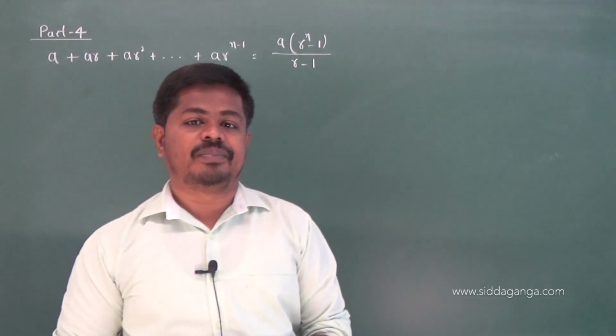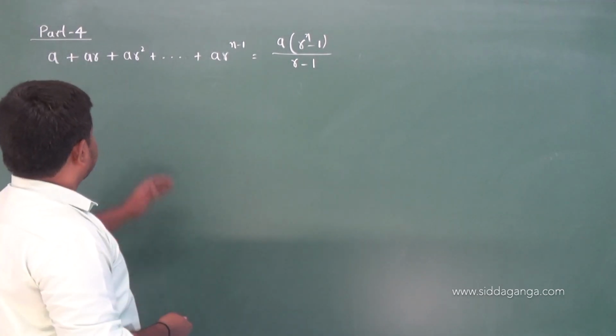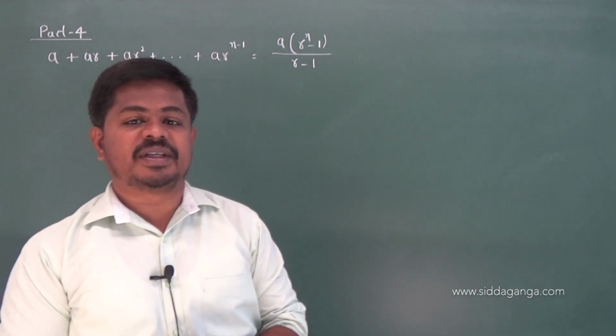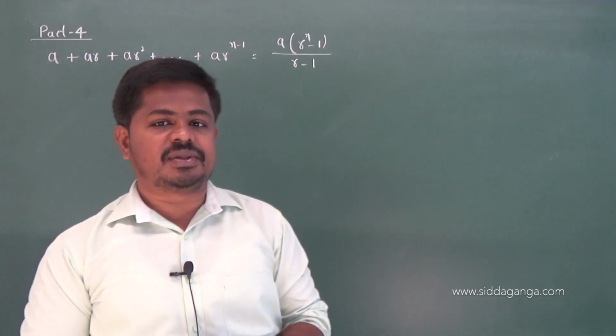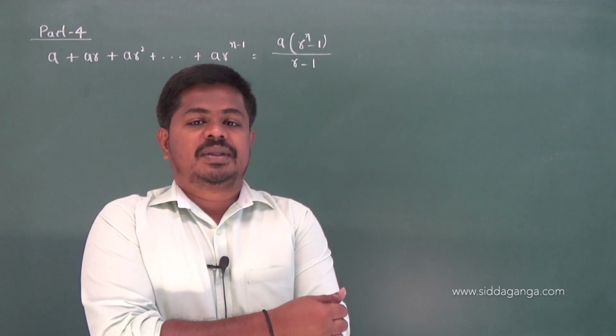Yes, the question is like this. In the last sessions we have seen how to prove this